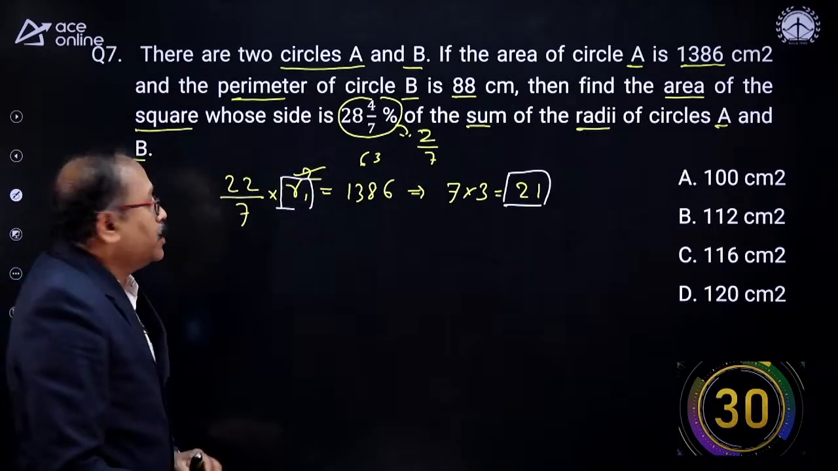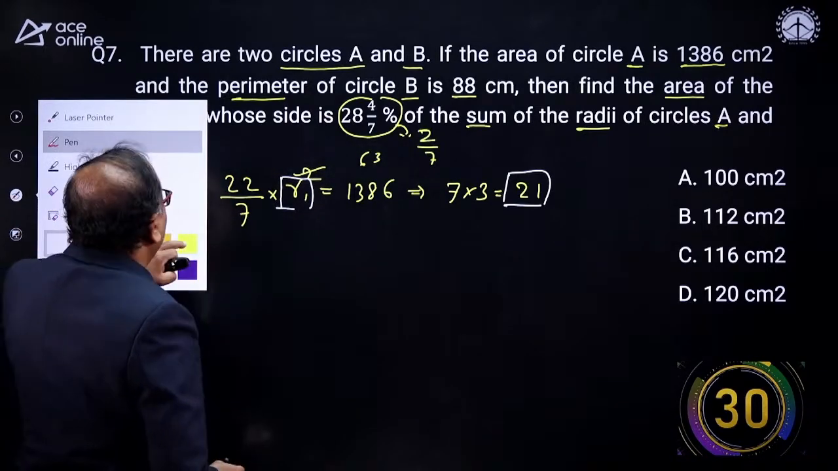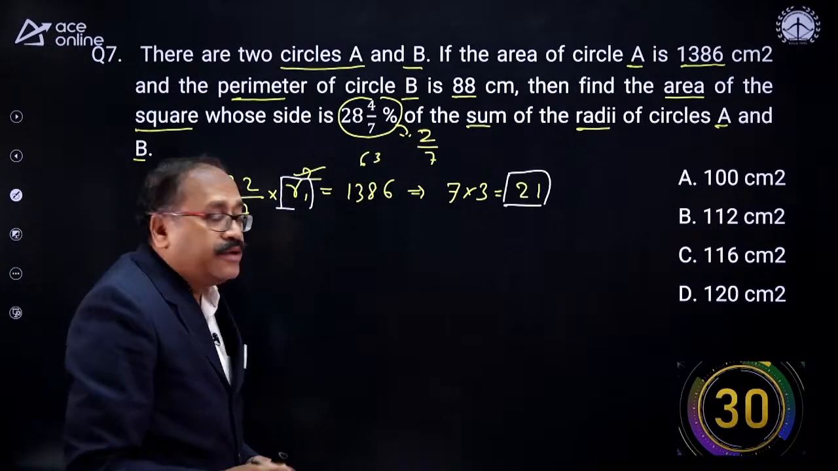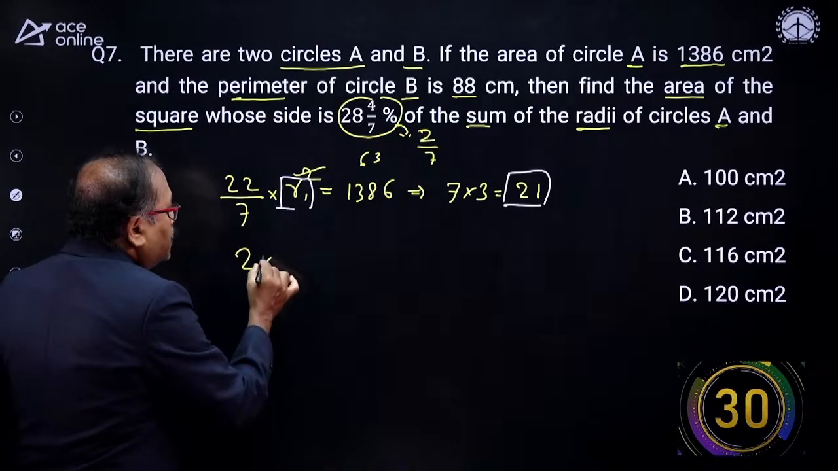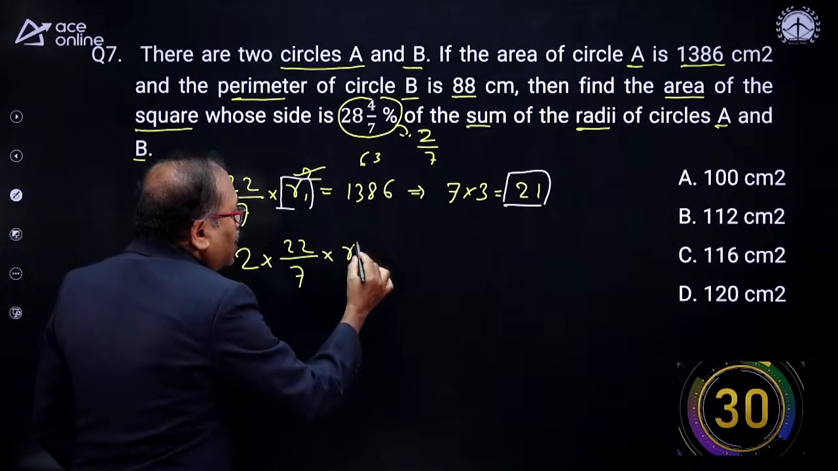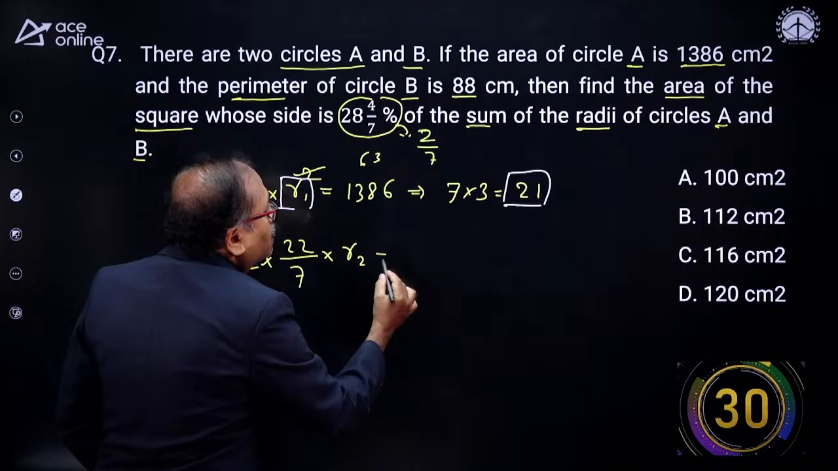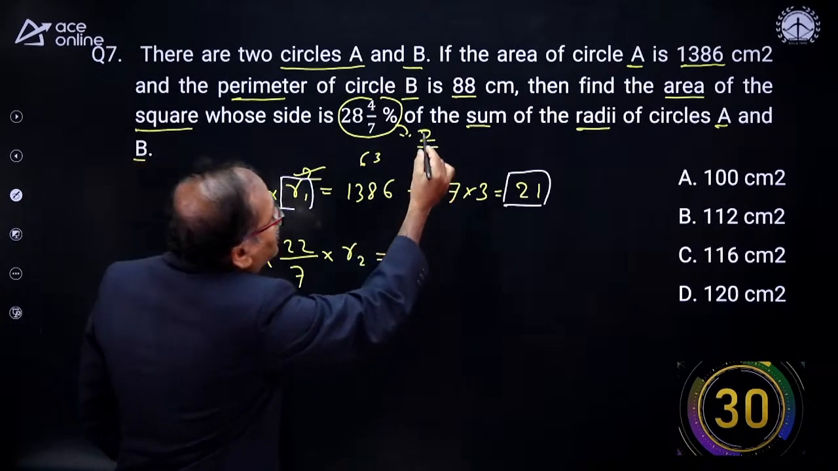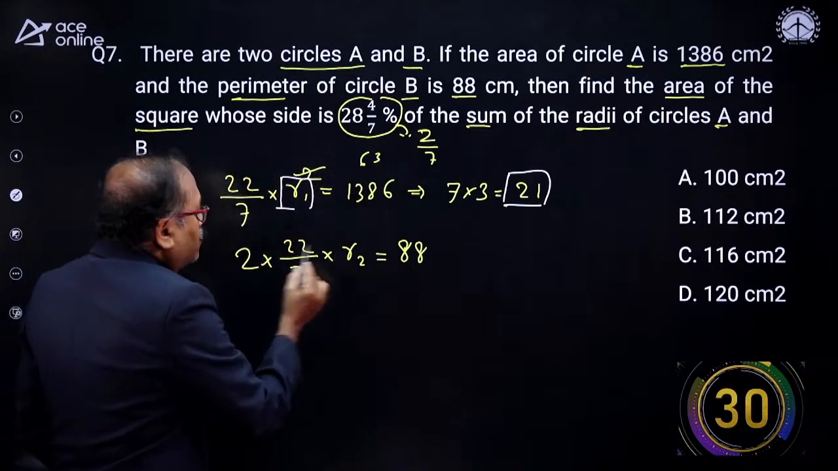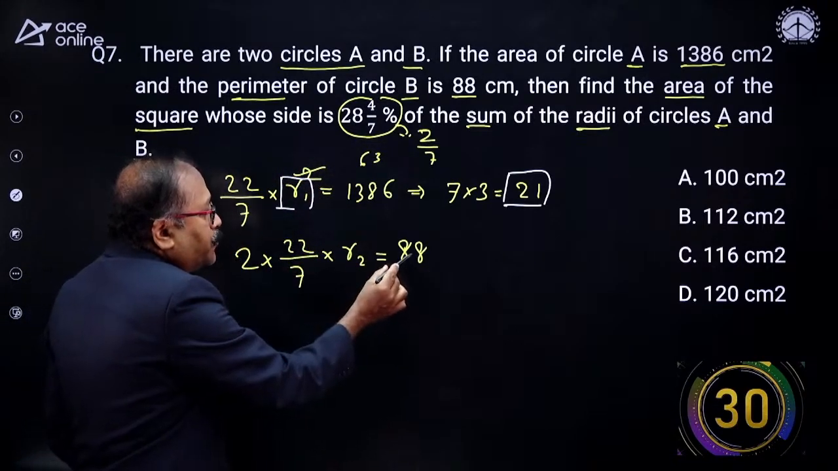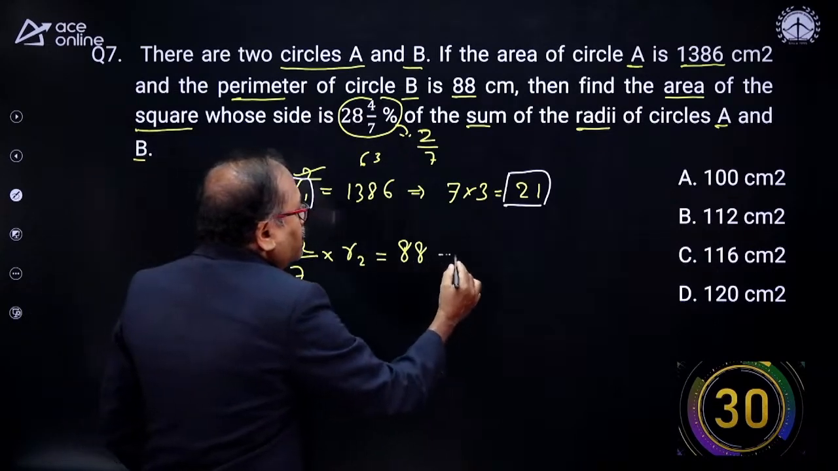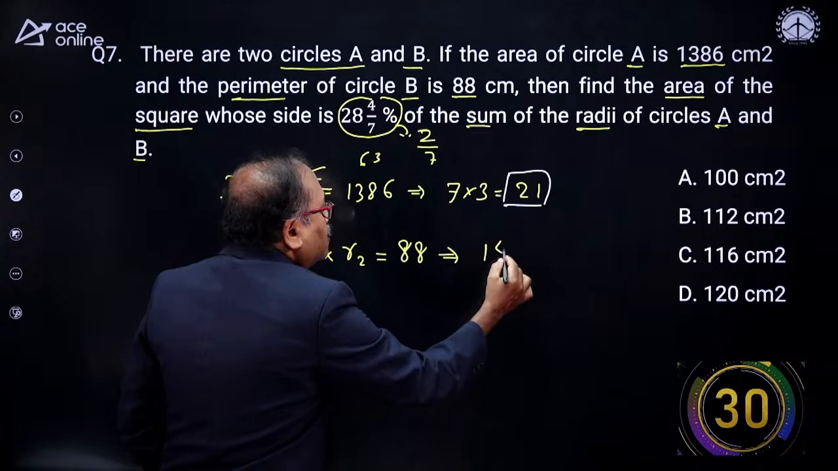R1 is equal to 21. So can I get the R2 with the same way? The R2 perimeter is there. So 2 pi R, that means 2 into 22/7, my friends, and into R2, which is equal to what is given to us, 88. So notice this one, this is 44, then it gets cancelled how many times? 2 times. 2 7 is 14. So I am getting here R2 is 14.